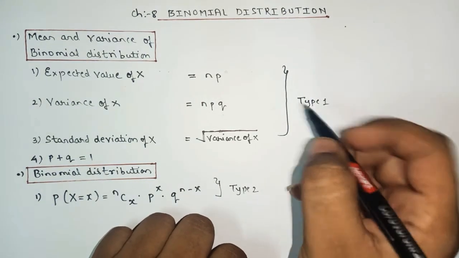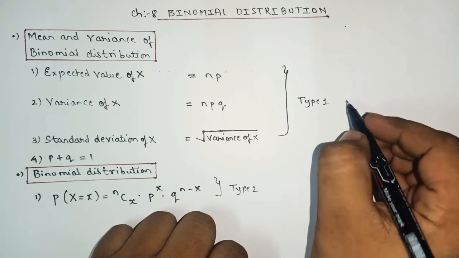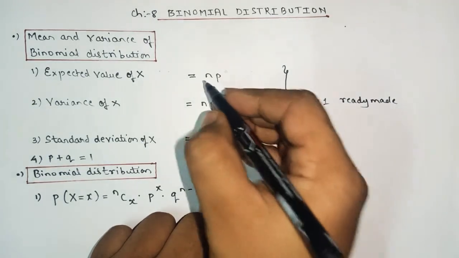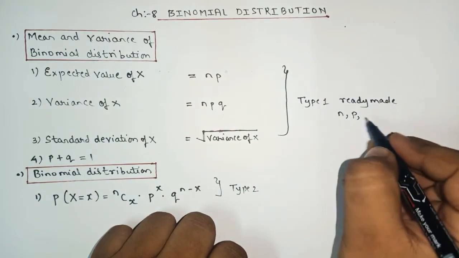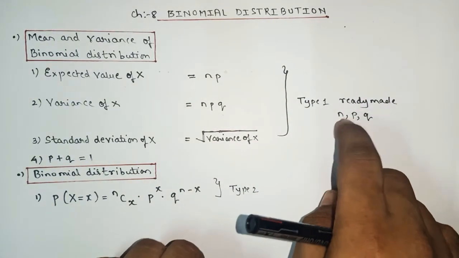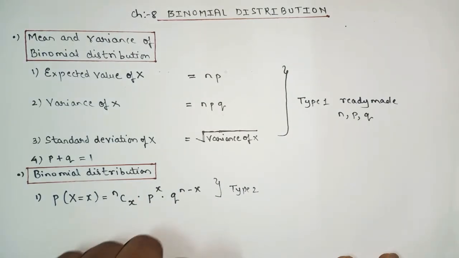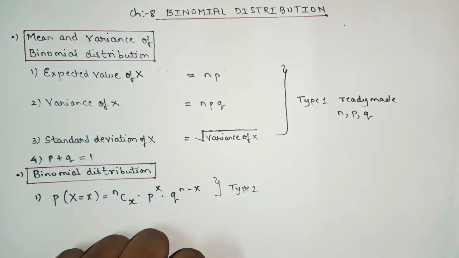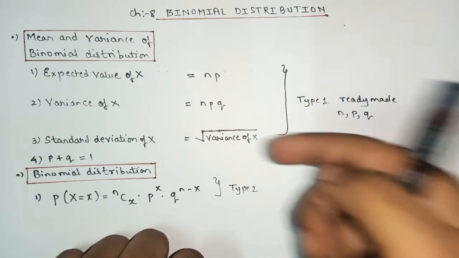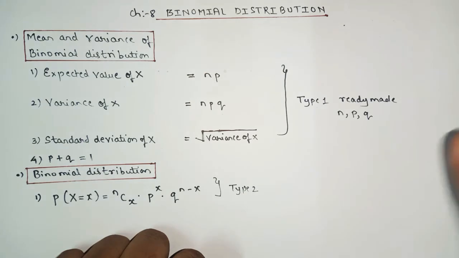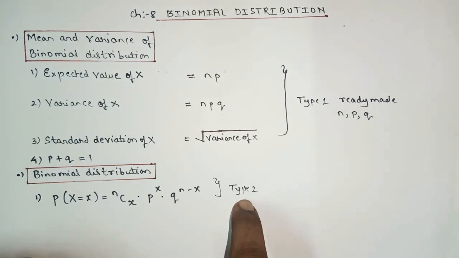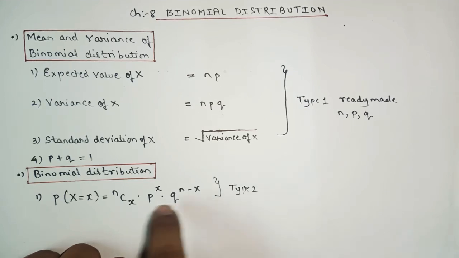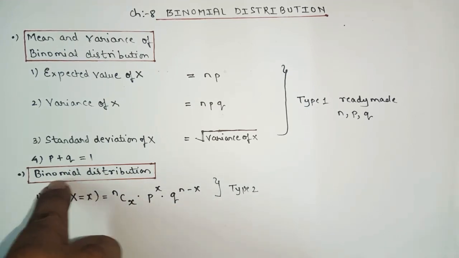Type number 1, this formula you have to apply when you have the ready-made values for n, p, q. What is n, p, q? I will explain afterwards. Just remember, type number 1 contains 3 or 4 formulas. You apply them when you have the ready-made values of n, p, q. Type number 2, majority of the sums are based on type number 2, and it is based on the formula called binomial distribution.